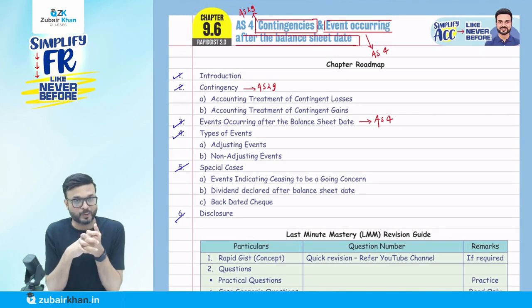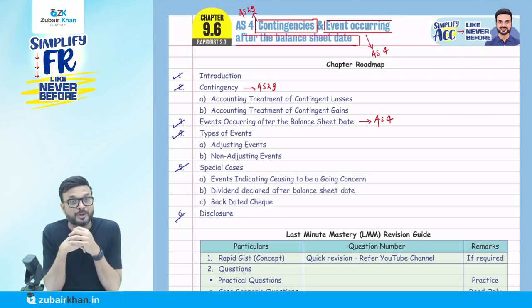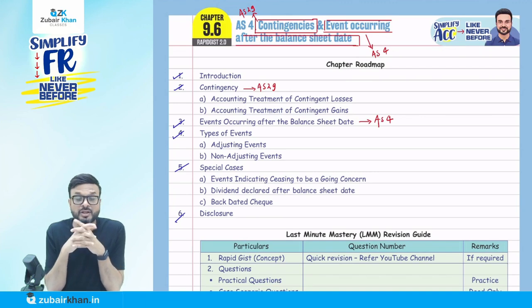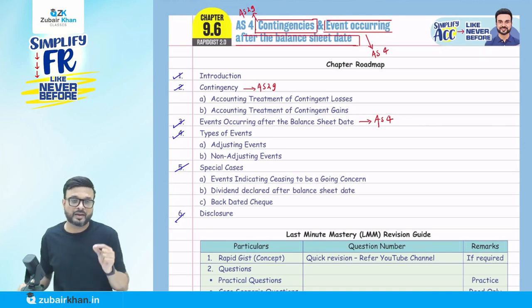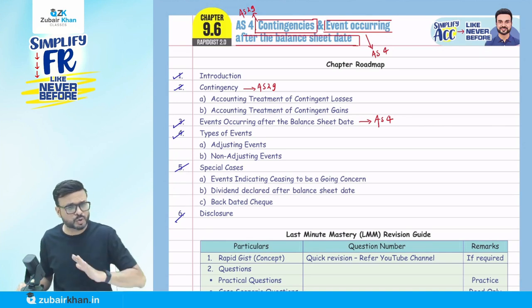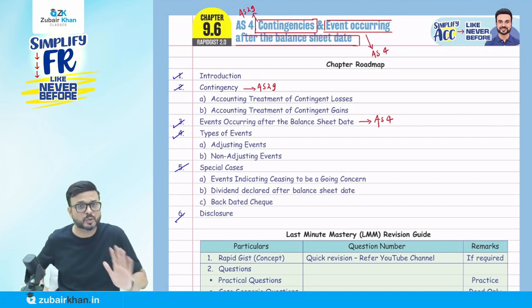So daily we are going to cover one accounting standard, and don't worry about any accounting standard. You are going to enjoy all the accounting standards. People are very afraid of AS15, then EPS, the income tax, impairment, all the lease. Okay, all these accounting standards we are going to cover, and I promise you, I will simplify it like never before. So simple. This advanced accounting syllabus is that simple.